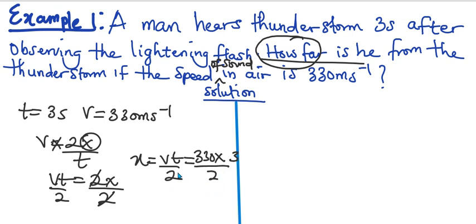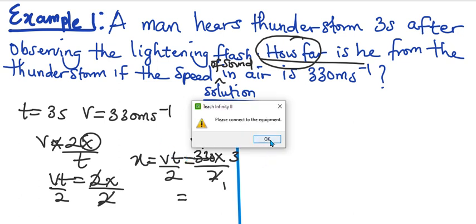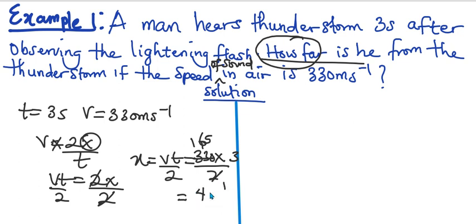So let's quickly do that. 330 divided by 2 is 165, times 3. So our final answer is 495 meters. That's our distance. So that's that question. The answer is 495. Let's move to the next question.